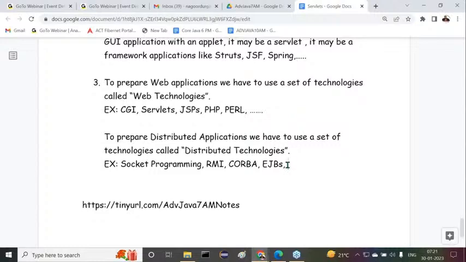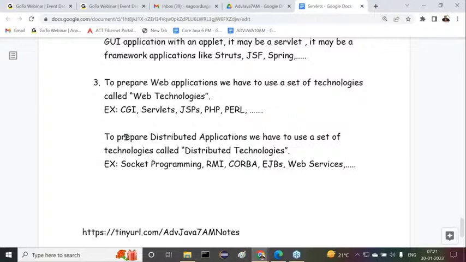Apart from these EJBs, next one is web services. This is another technology, the pure distributed technologies, and so on. If anything is remaining, then we can include that. Right, so these are the various technologies here we have to understand.